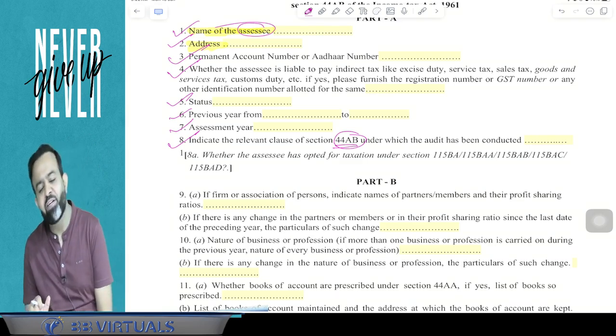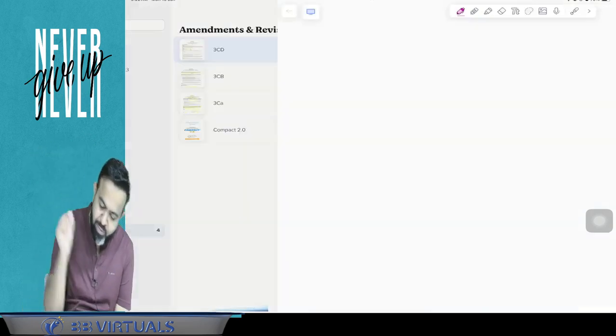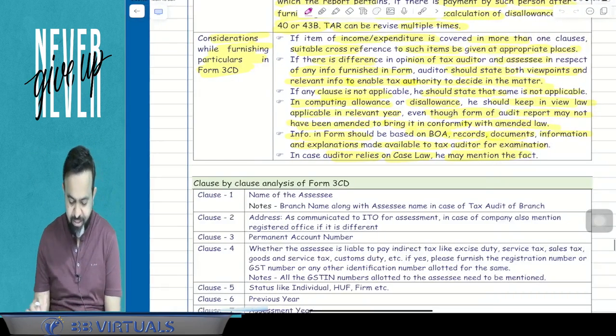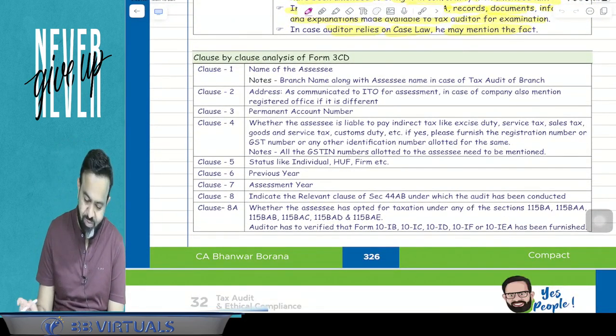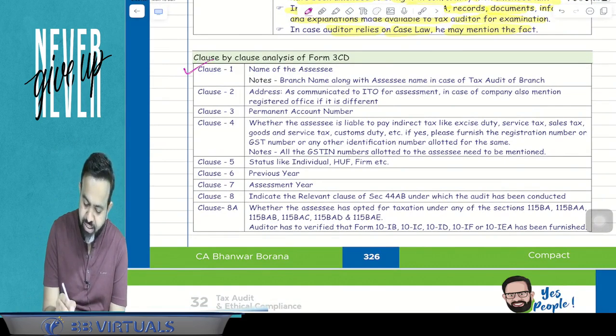So we will discuss one by one the clauses. We will analyze them one by one. So all people just focus here now. Clause by clause analysis in the form number 3CD. Now the first clause, clause number 1, is the name of the assessee.